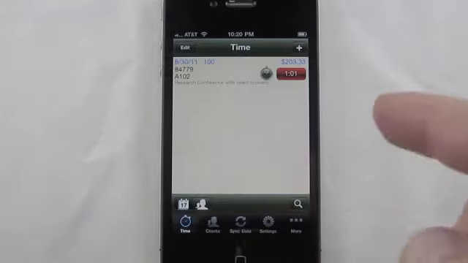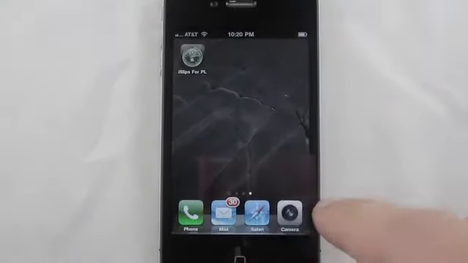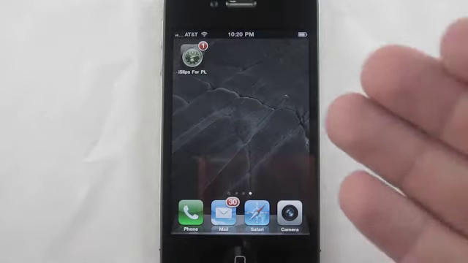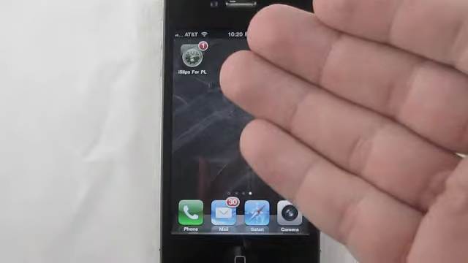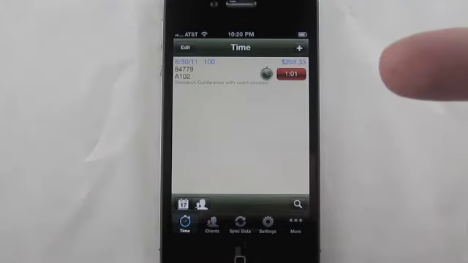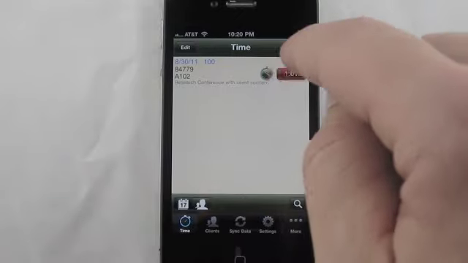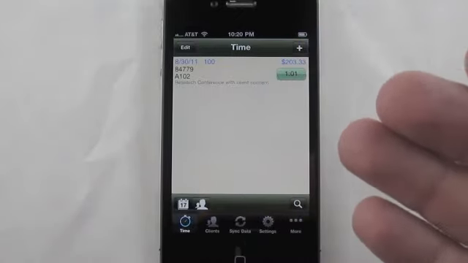Now if we go ahead and close out the app, that timer is actually still running. As you can see, you have an indicator that you have a timer actively running. What we can do is go back into the app. When we're done with whatever the activity is, shut off the timer, and we're done.